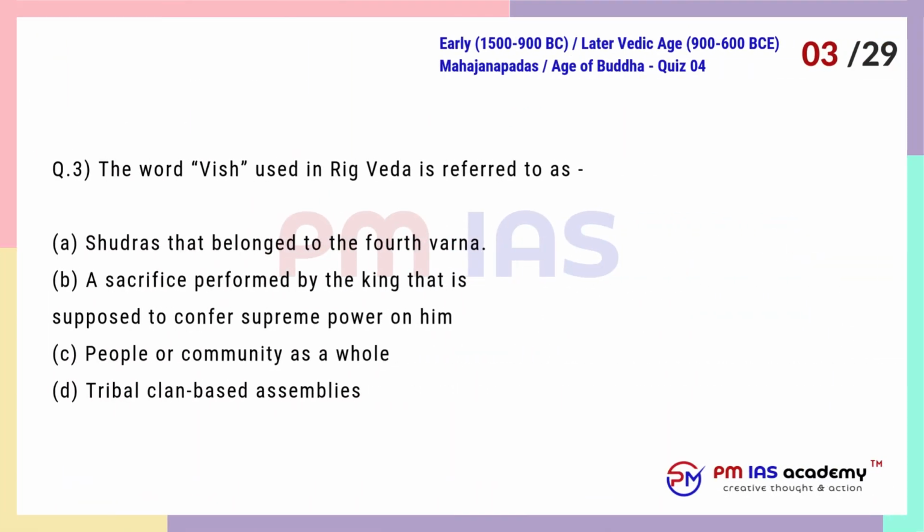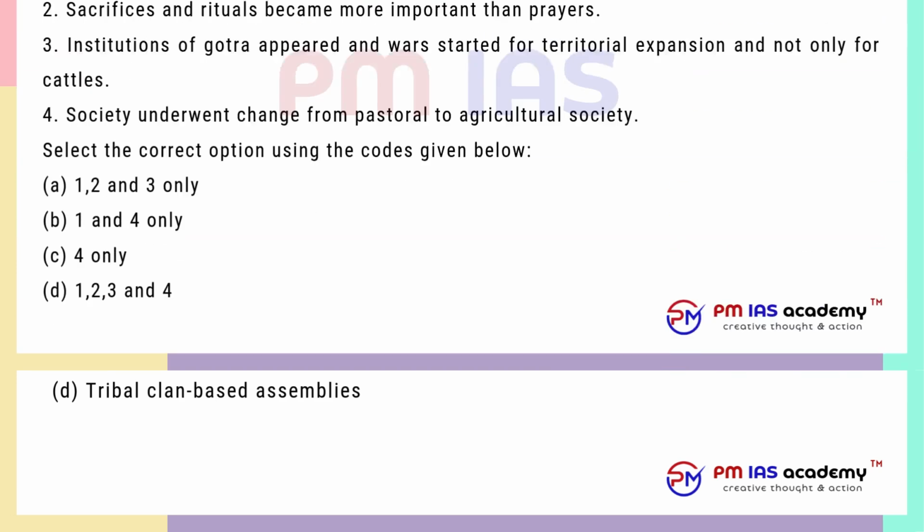Question 3. The word Vish used in Rig Veda is referred to as A. Shudras that belong to the fourth Varna. B. A sacrifice performed by the king that is supposed to confer supreme power on him. C. People or community as a whole. D. Tribal clan-based assemblies.